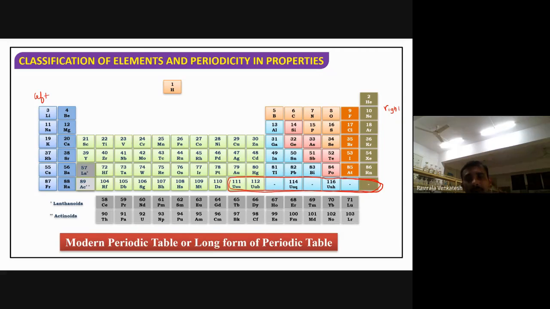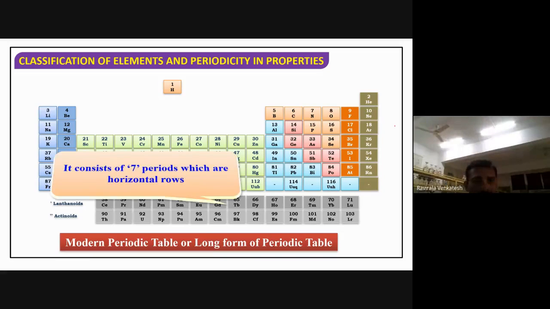That means some periodic properties are changing. Similarly, from top to bottom, size increases and ionization energy decreases, as the atomic number changes. The periodic properties depend upon their atomic number. Each and everything we'll discuss one by one.